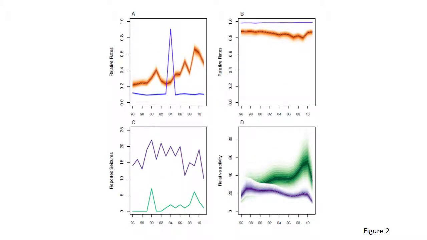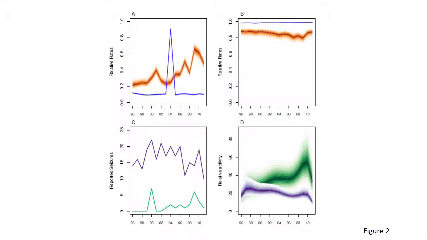So we can now see how this all works for two countries, Cameroon and USA, on this particular slide. Using the predictor variables we saw on the previous page, we can first of all estimate the relative seizure and reporting rate for each country for each year.